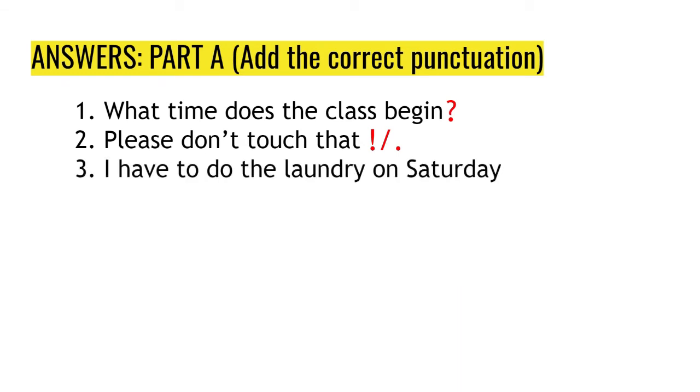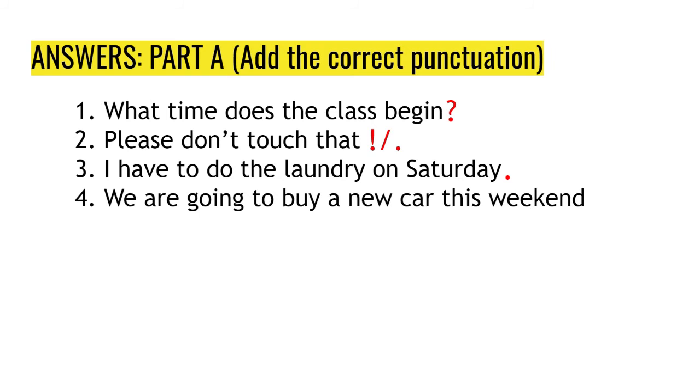I have to do the laundry on Saturday. Here, this is probably a period. But again, of course, if the person's tone is of excitement, so for example, if somebody really doesn't want to do laundry, then an exclamation point here is okay as well. But usually here, it will be a period.